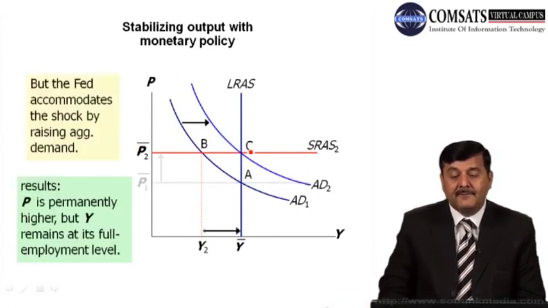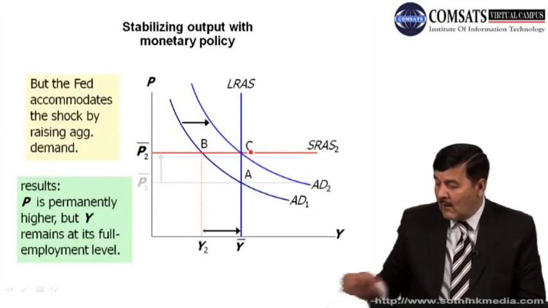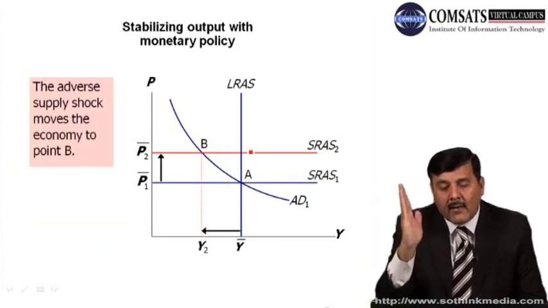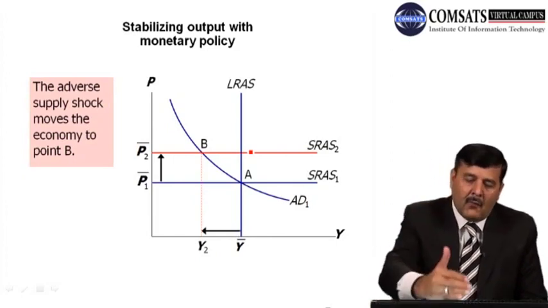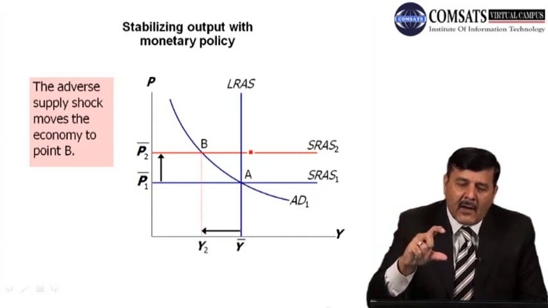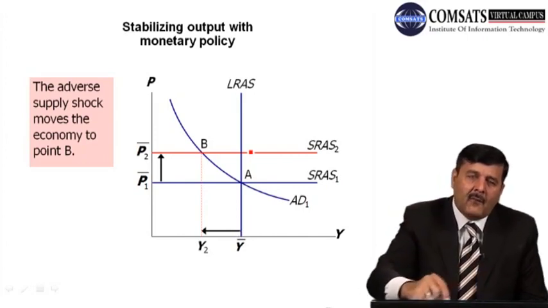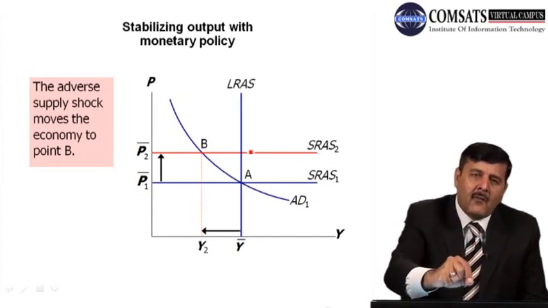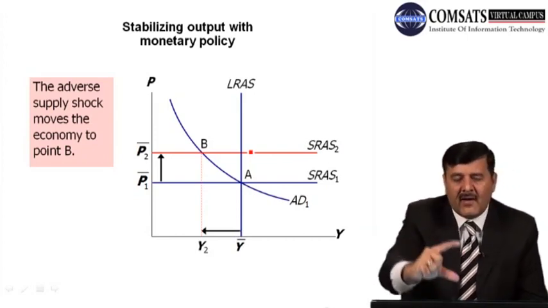So what will happen? So this is a shock. क्या हुआ? This is a temporary shock कि जब supply shock की वजह से economy move from point A to B. अब what is the effect of that supply shock? आउटपुट में कमी वाक़ हो गई from Y bar to Y2 और प्राइसेस में इजाफा हो गया from P1 to P bar. So this is a supply shock.